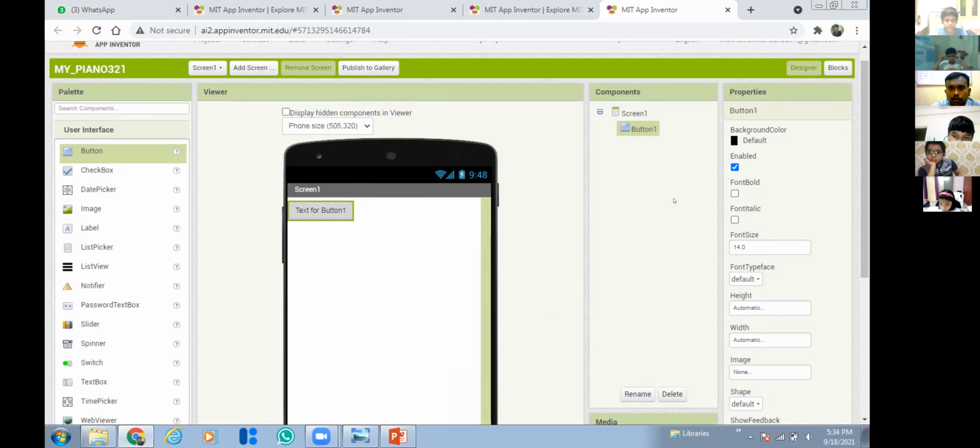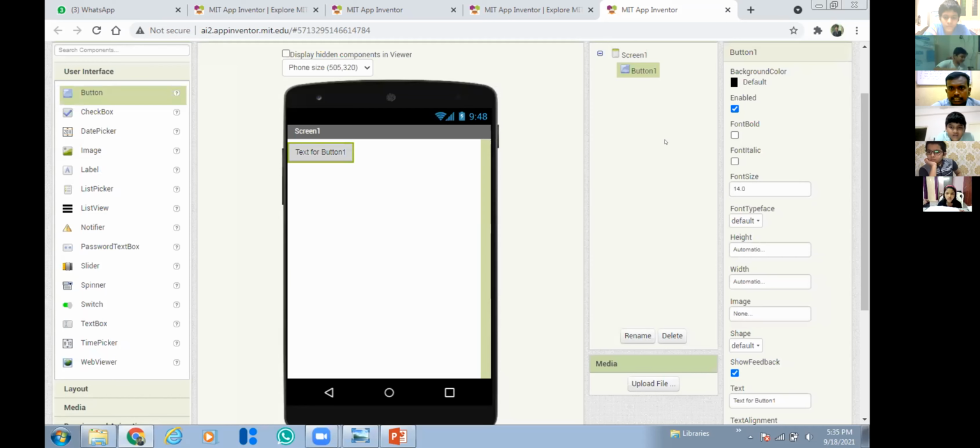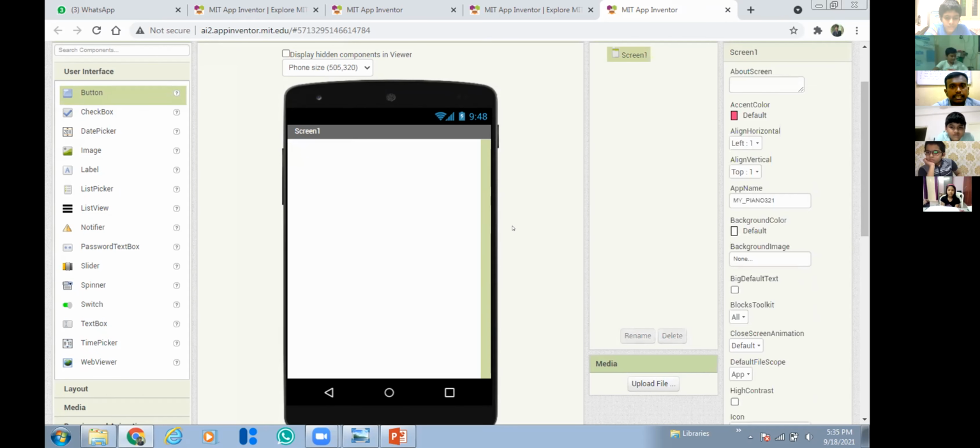Okay. So how to add that button means just adding it. Then on the right side you can set any properties. If you want to delete this, you just select that component and click delete. So the component will be deleted.